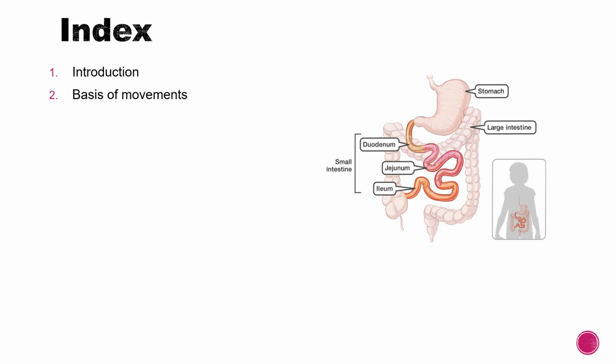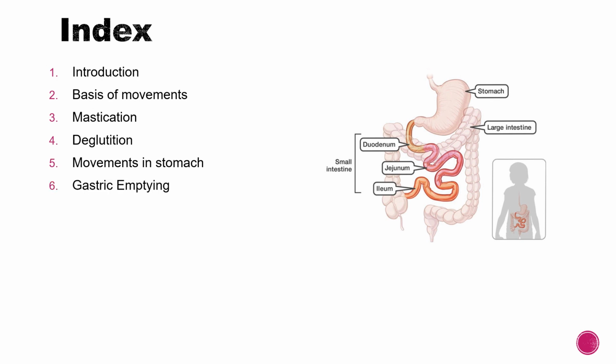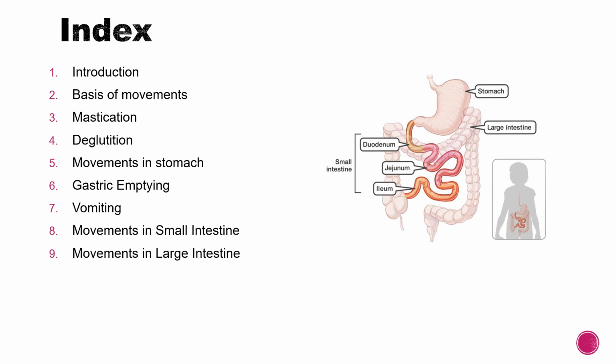What are the basis of movements, that is the electrical activity which leads to the movement. Then what is mastication, that is what is chewing. A little bit about swallowing, that is deglutition. Then movements in stomach, gastric emptying, vomiting, movements in small intestine, movements in large intestine, and defecation. So today we are going to study up till gastric emptying.